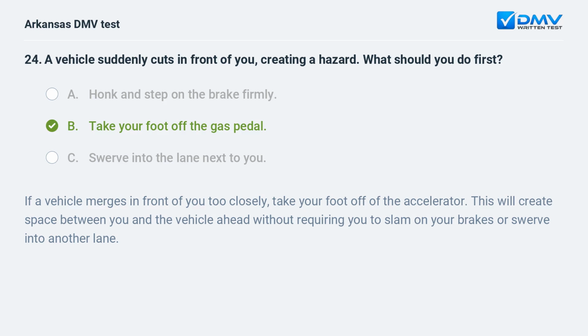If a vehicle merges in front of you too closely, take your foot off of the accelerator. This will create space between you and the vehicle ahead without requiring you to slam on your brakes or swerve into another lane.